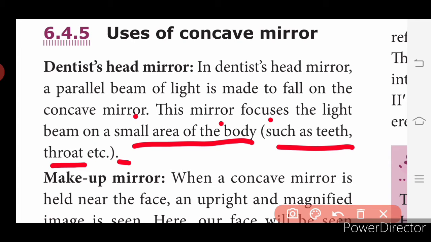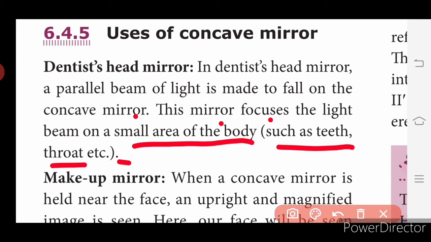When the light is focused on the smaller area of a particular damaged part, they are able to visualize that area and find out what damage has occurred there. So for that they use concave mirrors. The dentist's head mirror is made up of a concave mirror.